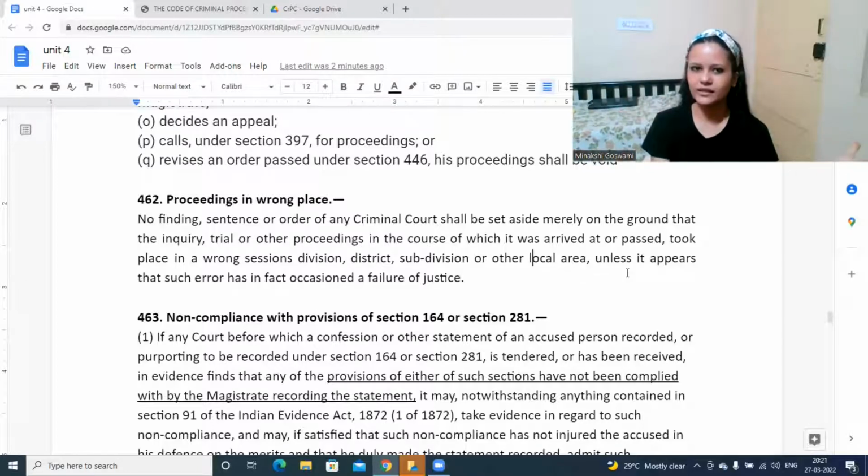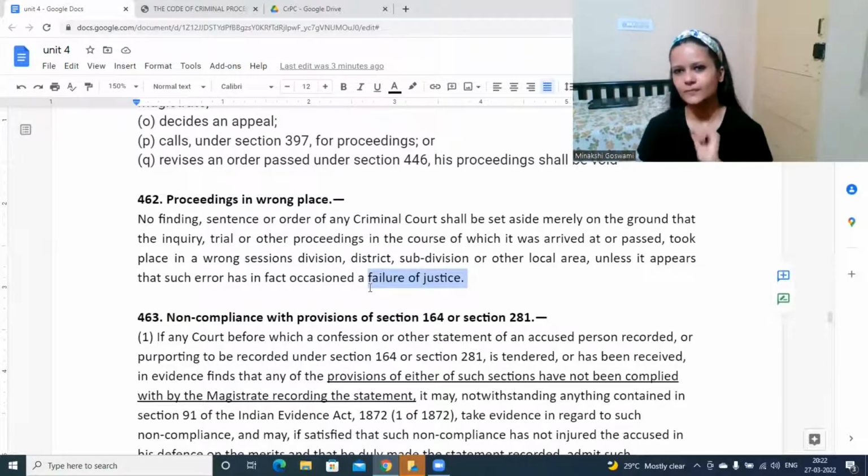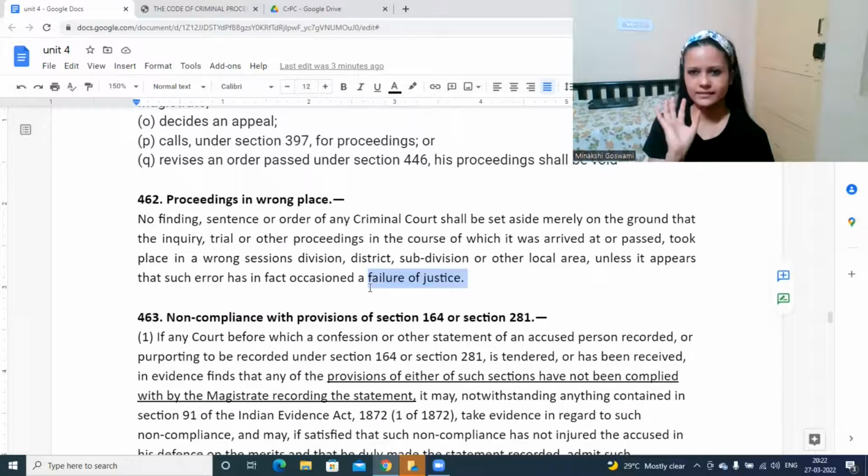Just because it went to the wrong court, you will not completely set aside the process itself on the ground that it was done in this certain court when it should have gone to that one. Just because of that wrong place, it will not be considered invalid. It may be considered invalid, non-binding, only if it leads to failure of justice, because serving justice is the main reason. So if it is leading to failure of justice, in such cases we would consider it, but otherwise we will not. Something has happened in the wrong court, fine, it has happened in the wrong court. Okay, is this part clear?